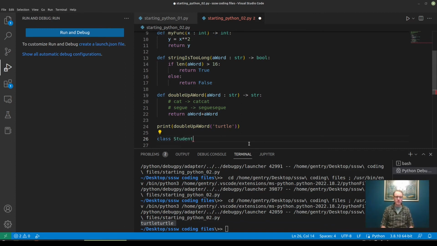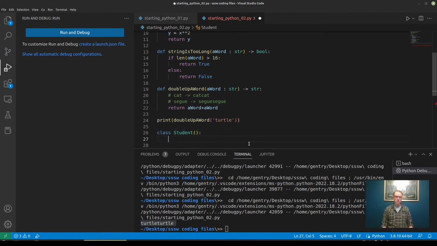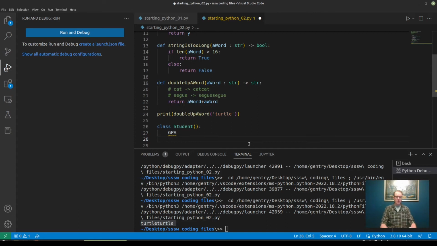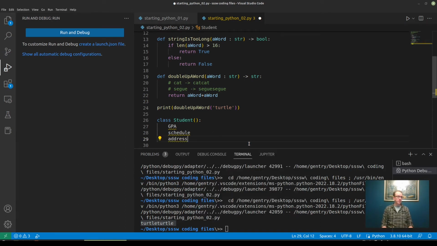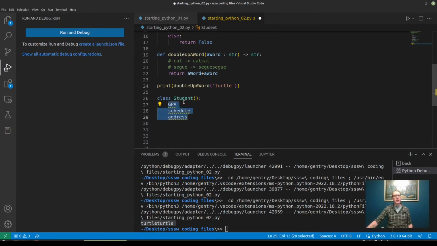So let's think about what it would take to model a student in a video. And I might think a student is going to have a GPA. And I might think that a student is going to have a schedule. And a student is going to have a home address. So these are the data values, the data members that I would want to associate with a representation of a student in my program.